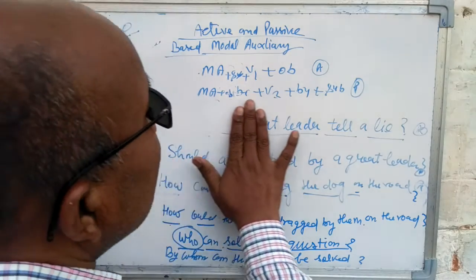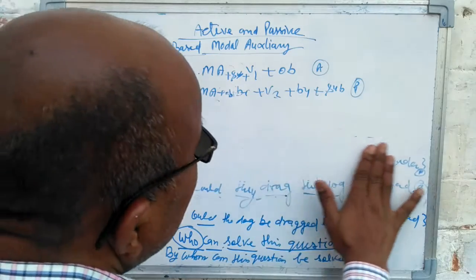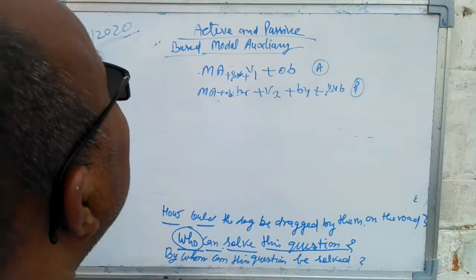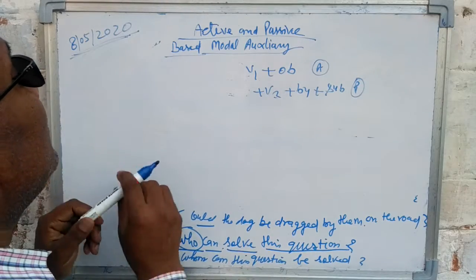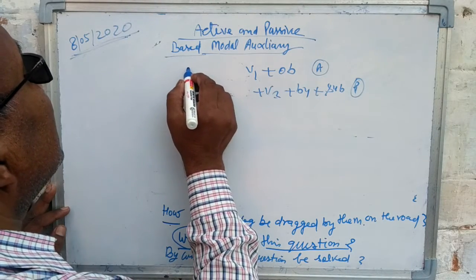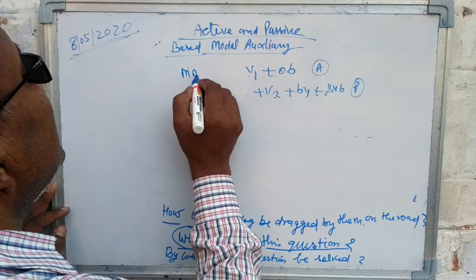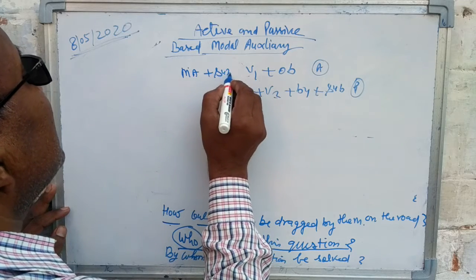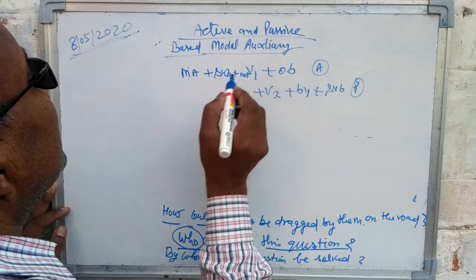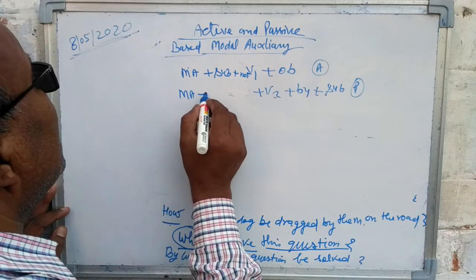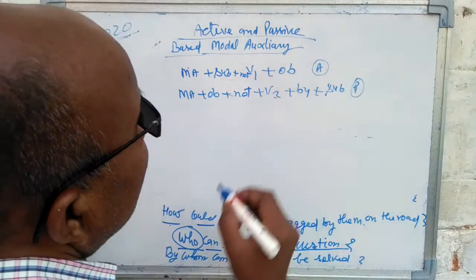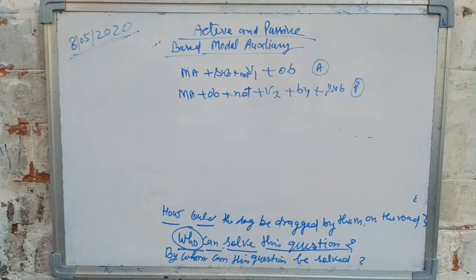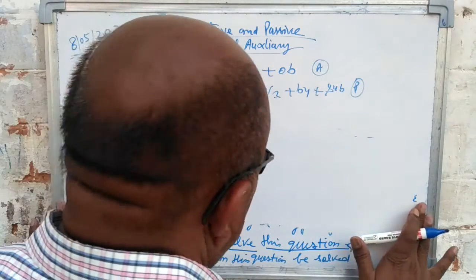And in an interrogative negative sentence, not is written after the subject or object. In active voice you will find modal auxiliary plus subject plus not, and in passive voice modal auxiliary plus object plus not, and the others will remain the same. Let's start.